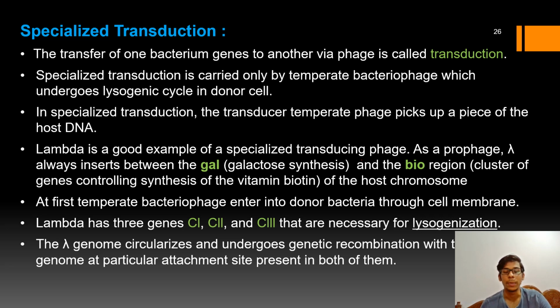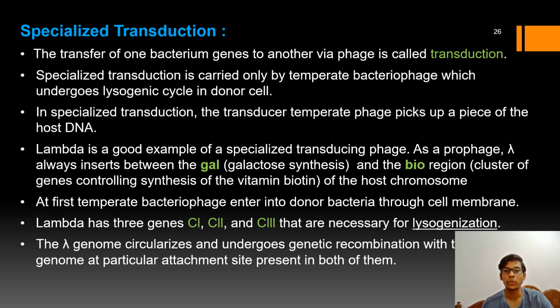The bacteriophage which undergoes the lysogenic cycle can only carry out specialized transduction. For example, we will take lambda phage to study this in detail.